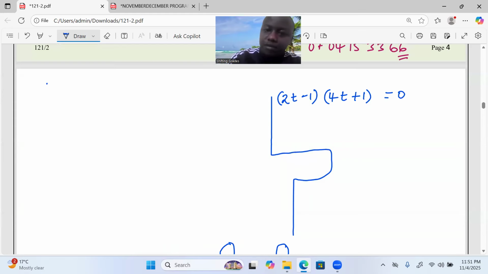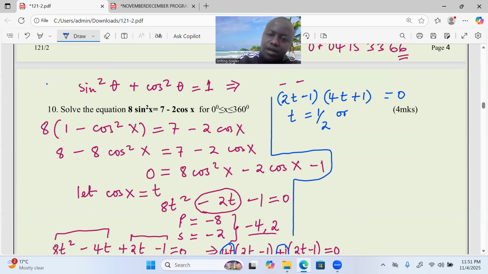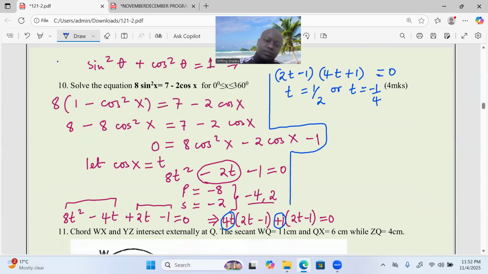From this look of things, the value of t shall be equal to a half, or the value of t shall be equal to negative 1 out of 4, which is negative 1/4. Because 1 to the left shall be positive, 1 to the right shall be negative, then we divide by 4. So this is it. Now we get back to the unit circle. We get back to what we had let to be t. Well, let me do the unit circle first.